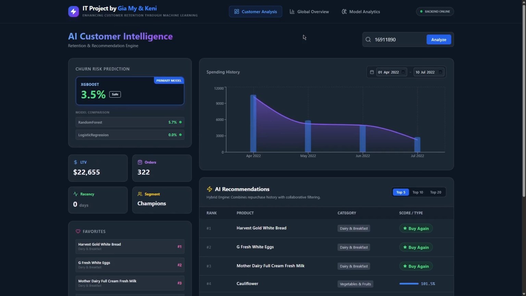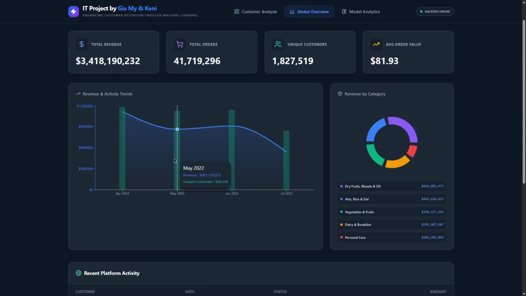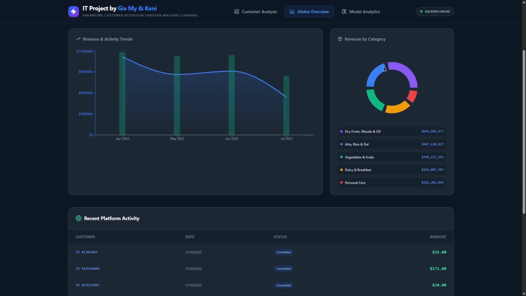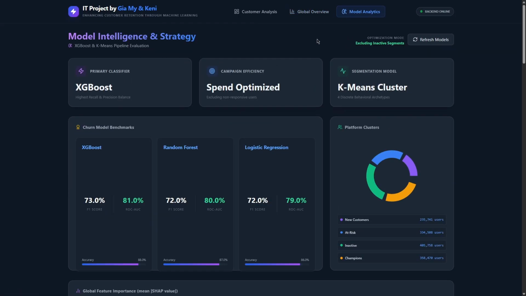of this particular customer. The second page is the global overview of the dataset itself. As you can see, we have the global overview of the revenue, orders, unique customers, and average order value, with the revenue by category, revenue and activity trends, and the recent platform activity. The third page is the most important page of all.